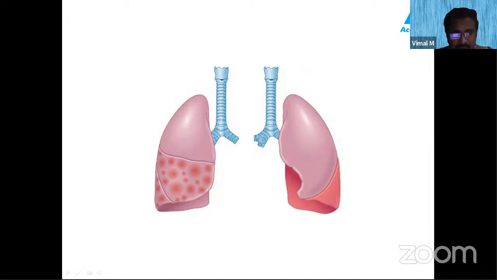There are two types of pneumonia. One is the lobar pneumonia. Lobar pneumonia is nothing but the continuous involvement of the entire lobe. Okay, see this, the entire lobe is going for the consolidation. So it is a continuous involvement of a lobe. Whereas in bronchopneumonia, the involvement is patchy. Okay, it is only around the bronchioles. Only around the bronchioles you will be having that inflammation, that is called bronchopneumonia. So please remember, in lobar pneumonia it is a continuous involvement, and in bronchopneumonia it is a patchy involvement.